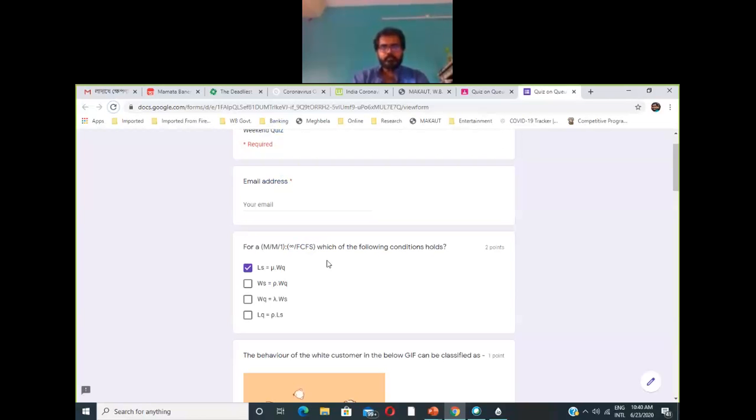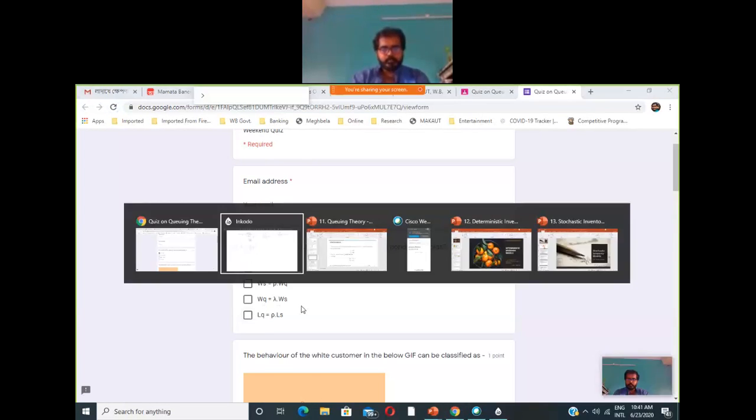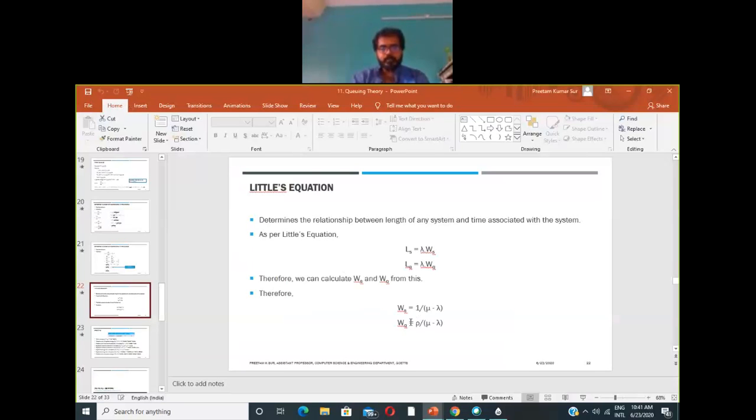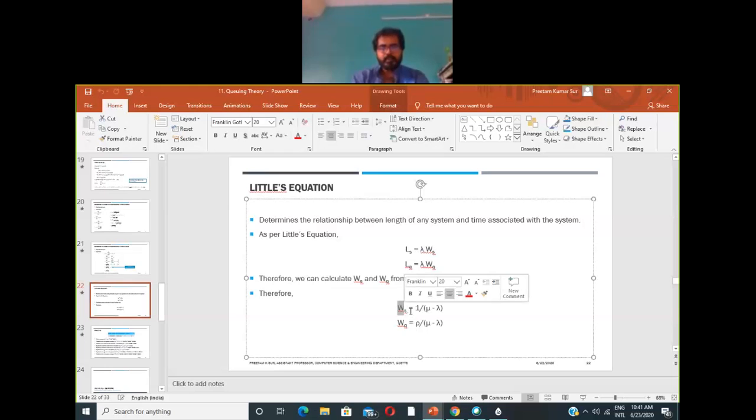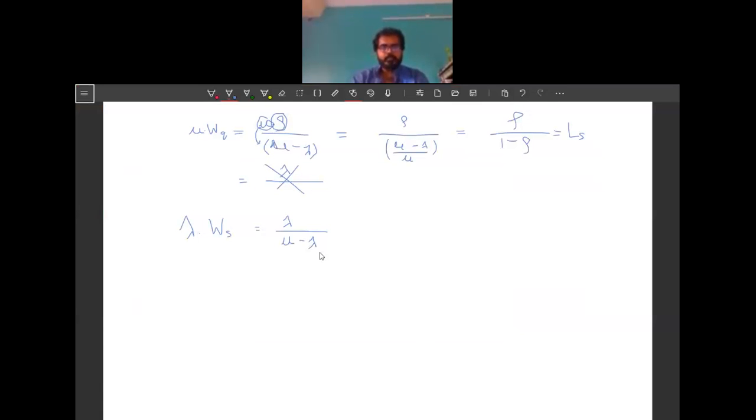So if we want to make Wq equal to this, our target is to multiply lambda with Ws and make it this one. Is it possible? In Wq we have rho above it, and rho means lambda by mu.